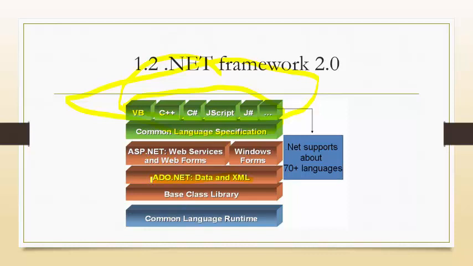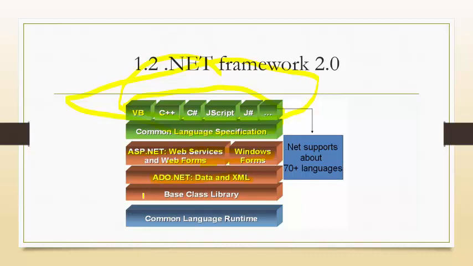ADO.NET classes work on the back end side, and we fill our data in these Web Forms and also process the data back to the database with the help of ADO.NET classes.